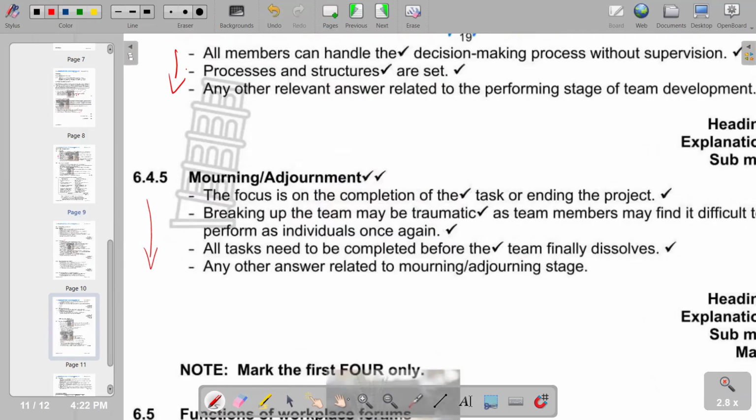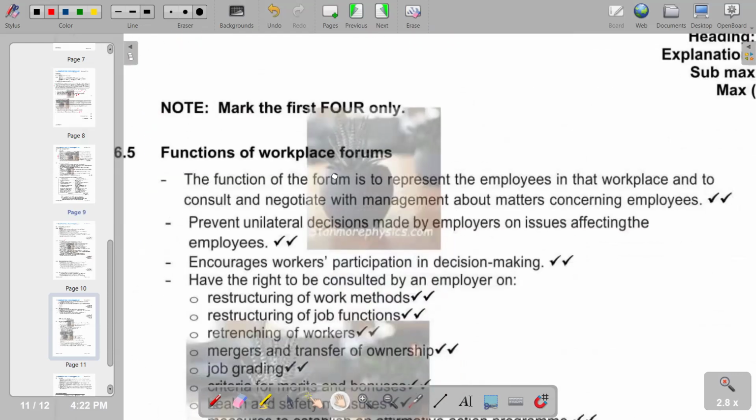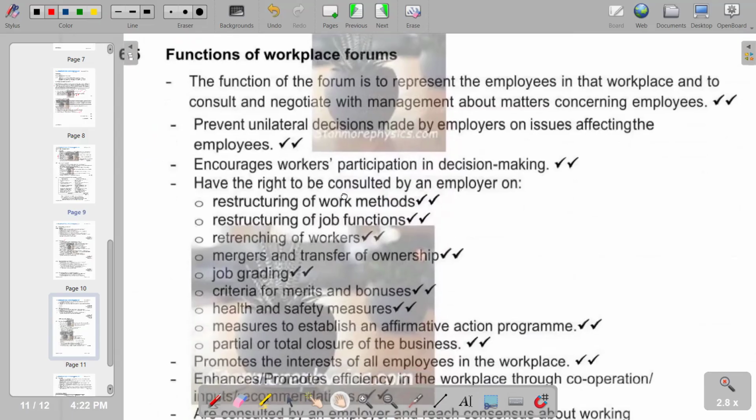And of course, for the additional part, we are supposed to have our functions of workplace forums. So these are the functions of workplace forums.